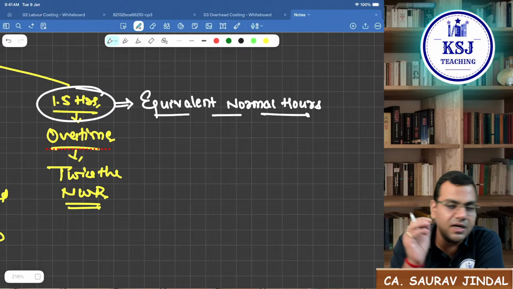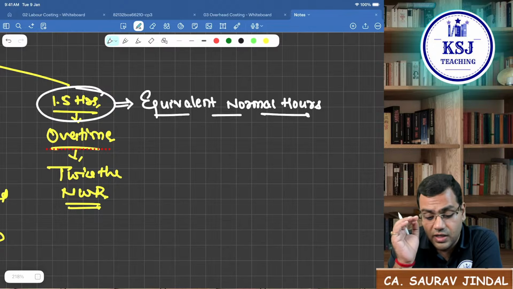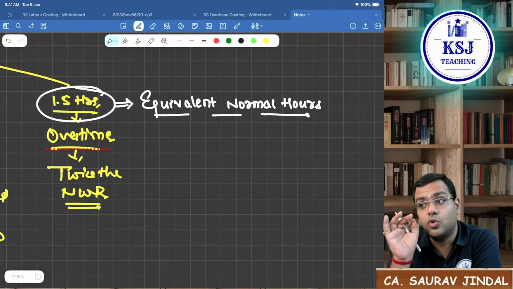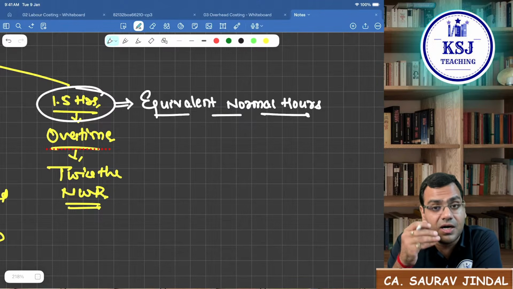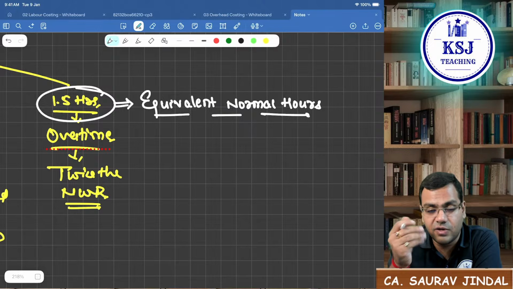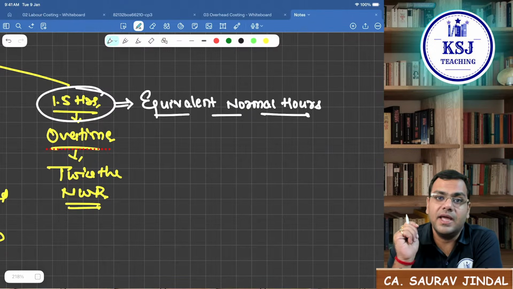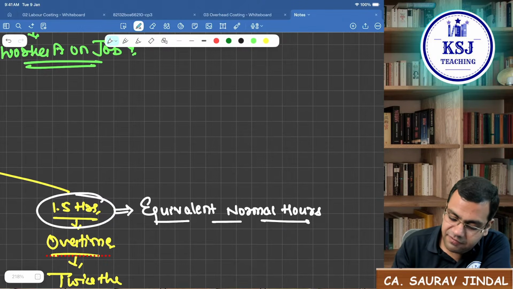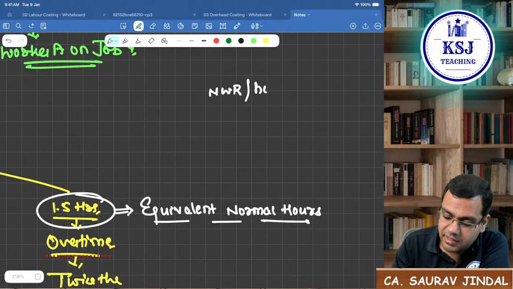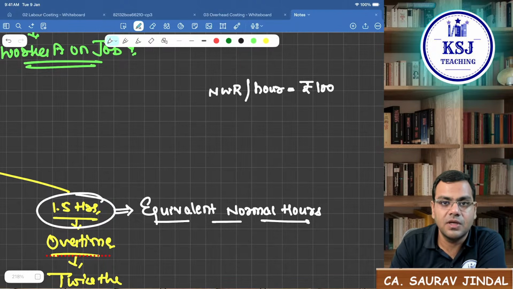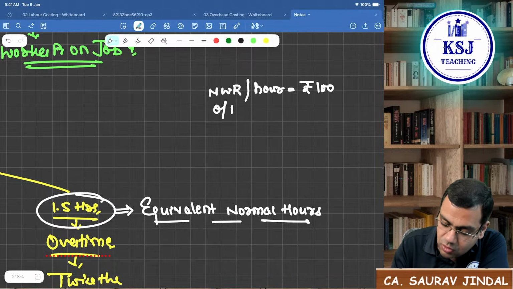Whatever earning you are going to make in 1.5 hours of overtime, if you have to earn the same from normal hours, how many hours will be required? For example, if my normal wage rate per hour is, let's say, rupees 100, what will be the overtime wages per hour?